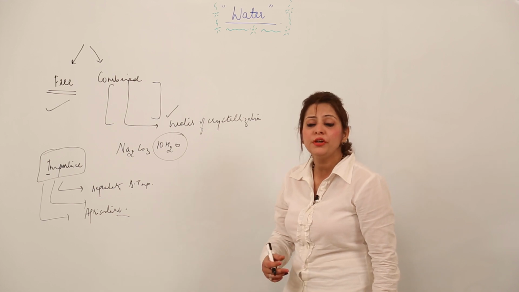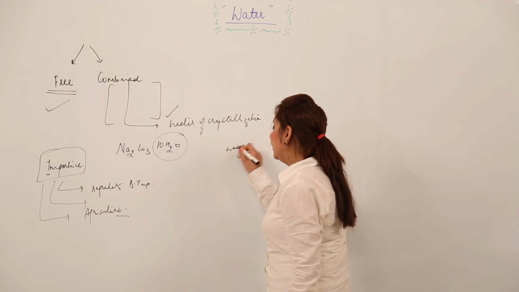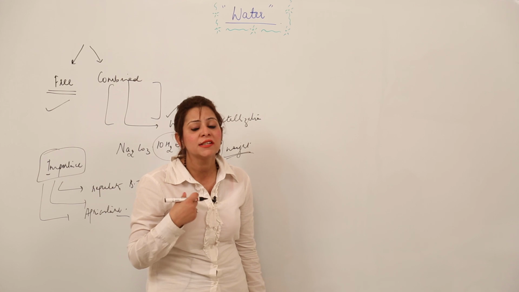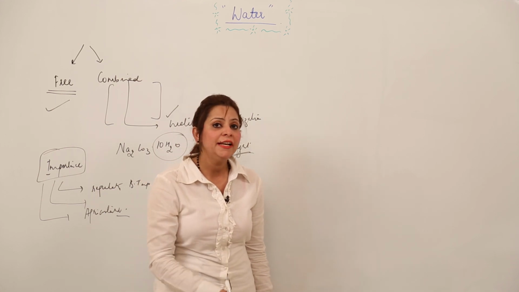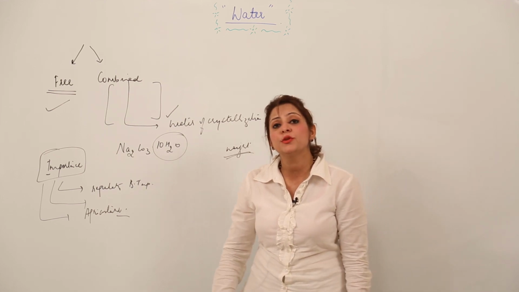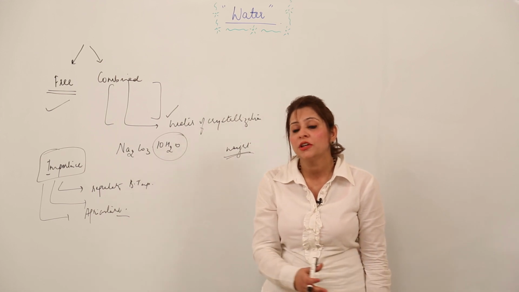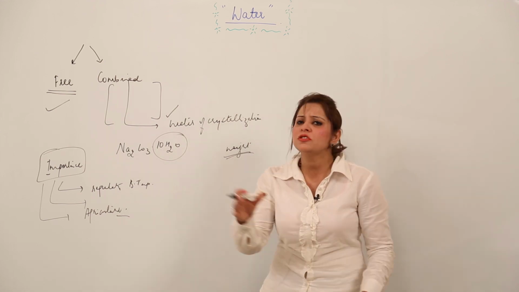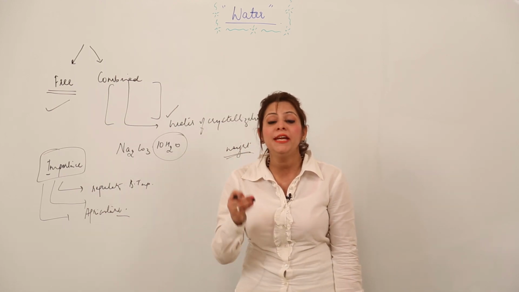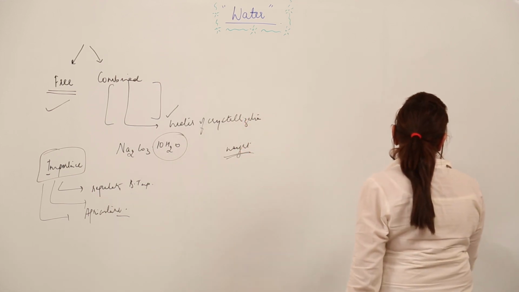It is almost present everywhere, which is why it contributes greatly to the weight of a substance. Approximately 75% of our weight is due to water. Similarly, in green vegetables, 90% of the weight is due to water. In milk, 80 to 85% of the weight is due to water. So water is present almost everywhere and contributes to the weight of every substance because it is a very important compound. So water plays a very important role.